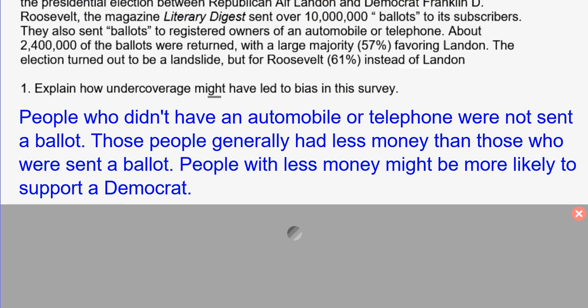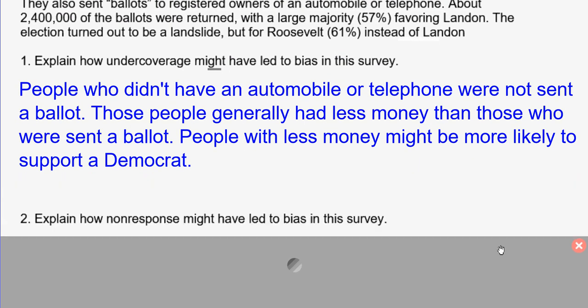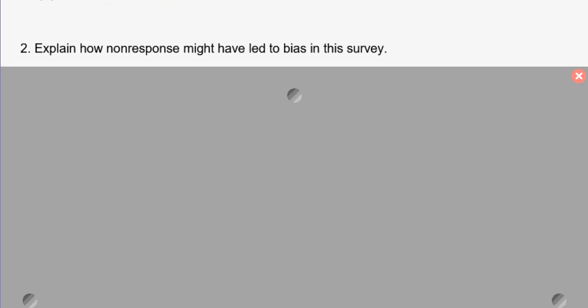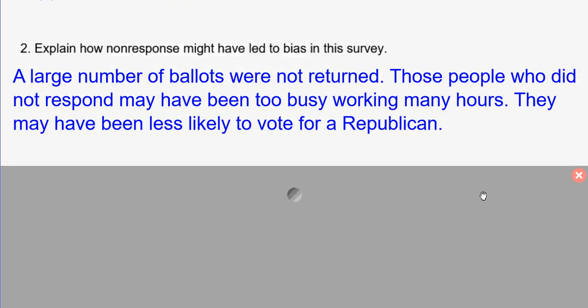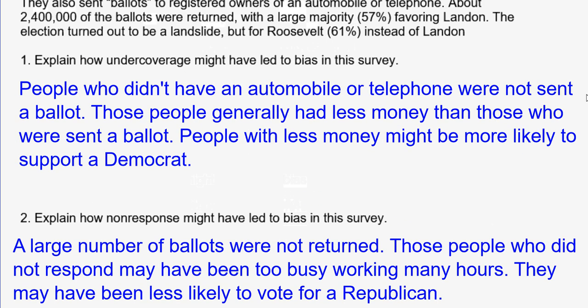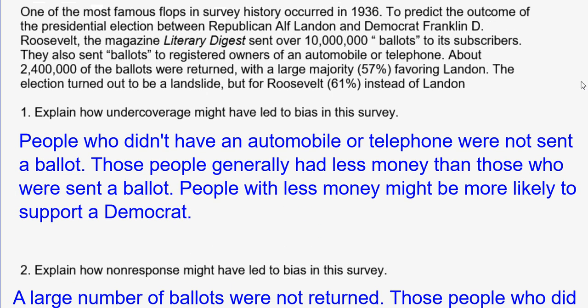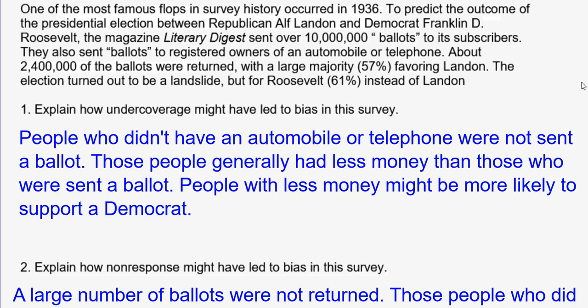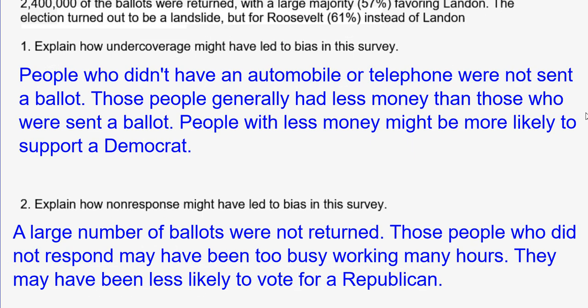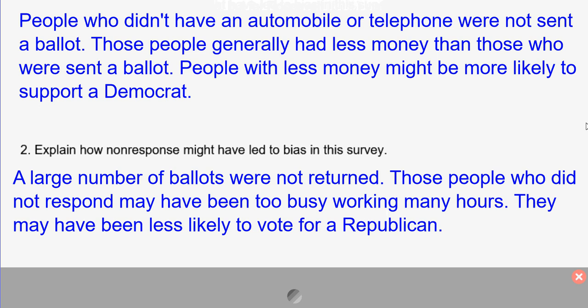And then how could non-response lead to the bias? Well, now they sent out the ballots. Non-response would have an impact because a great number of those were not returned. And if I remember correctly, they sent out over 10 million ballots and they only got just under 2.5 million back for the response. So that's a very large non-response rate. So those people who didn't respond could have been too busy working many hours at the time, or they also would have been less likely to vote for a Republican.